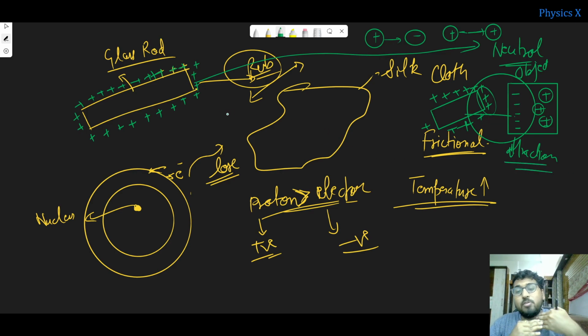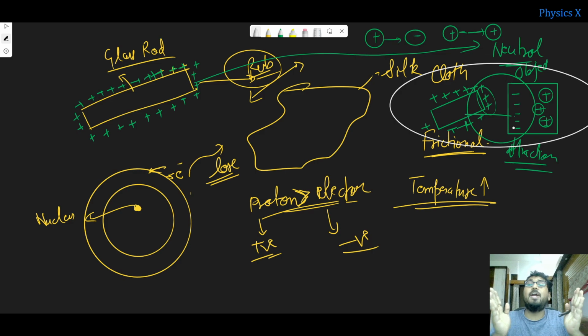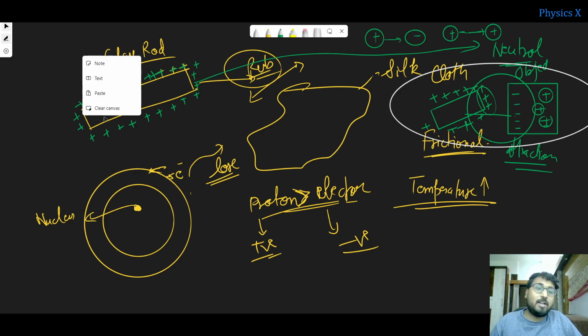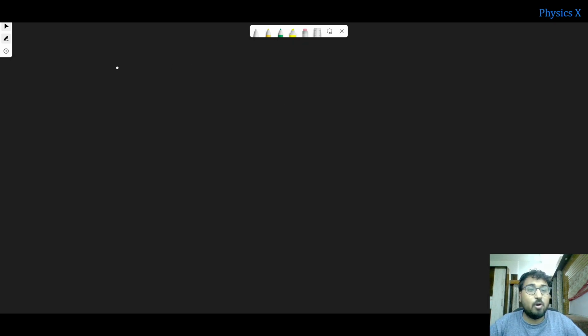Since the electron was removed, after the removal of the electron there is no motion of charge. There is no electron moving, no proton moving. Everything is stationary. That is why we call it the electrostatic force.